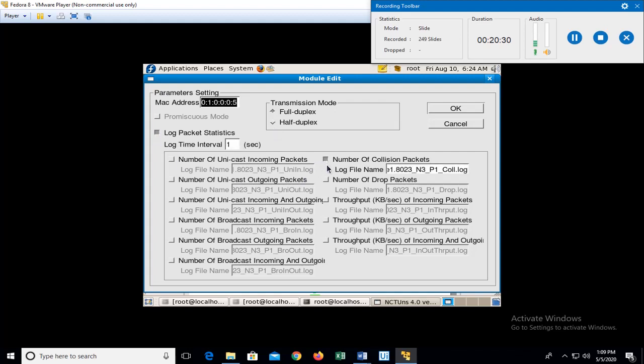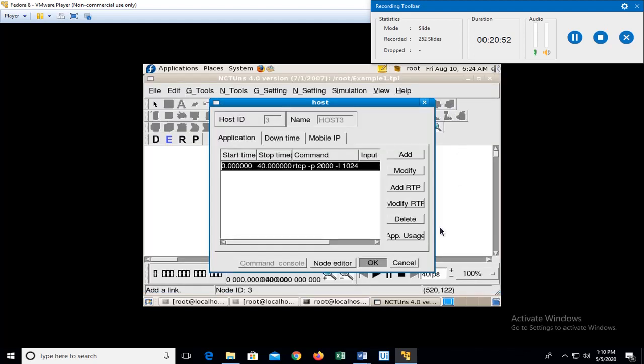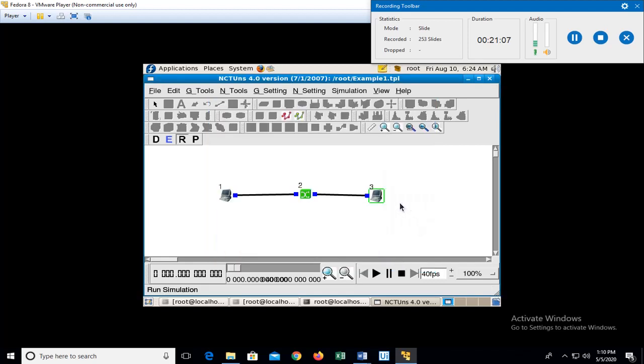Now what I'll be doing is taking the collision packets, the number of packets which collide, the number of packets which are dropped, and since it is for incoming, the throughput of the incoming packets. So I'll just take these three components, say OK. Again when you come back, make it a habit that you click and press the Enter button on the keyboard. So OK. This is what you'll be doing in the edit property mode. These are the things you have done.